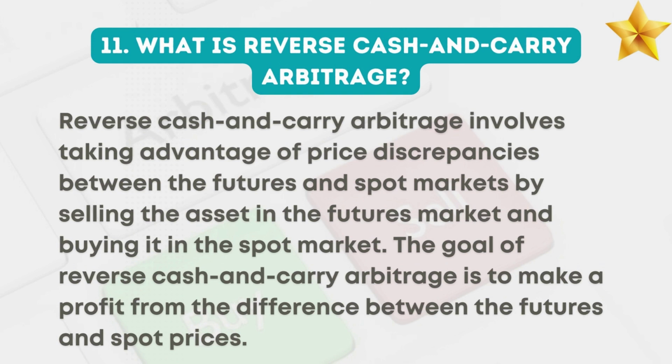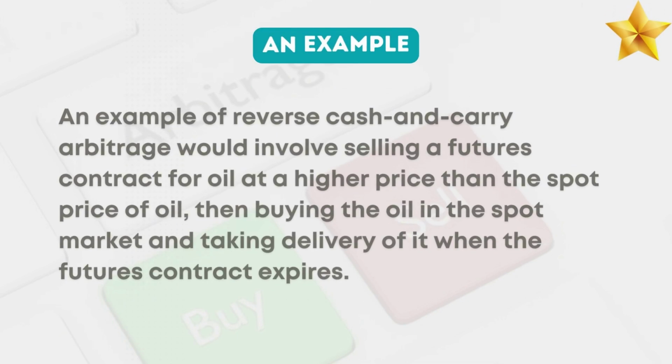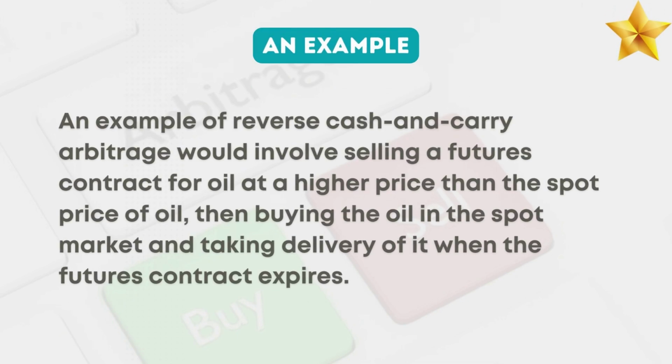11. What is reverse cash and carry arbitrage? Reverse cash and carry arbitrage involves taking advantage of price discrepancies between the futures and spot markets by selling the asset in the futures market and buying it in the spot market. The goal is to make a profit from the difference between the futures and spot prices. An example would involve selling a futures contract for oil at a higher price than the spot price of oil, then buying the oil in the spot market and taking delivery of it when the futures contract expires.